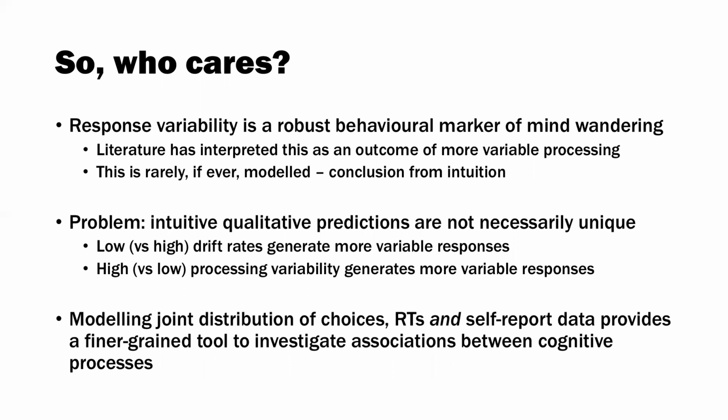So we've shown here that modeling the joint distribution of choices, RTs, and self-report data provides a finer grained tool to investigate associations between cognitive processes.